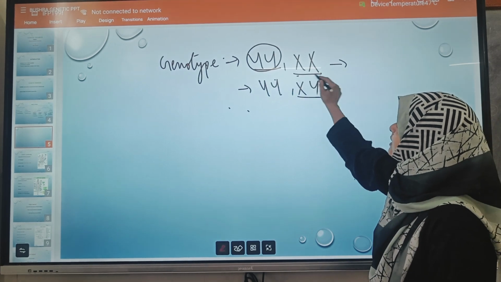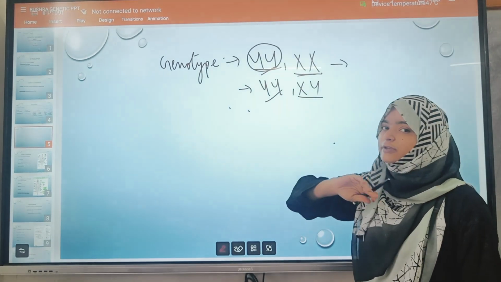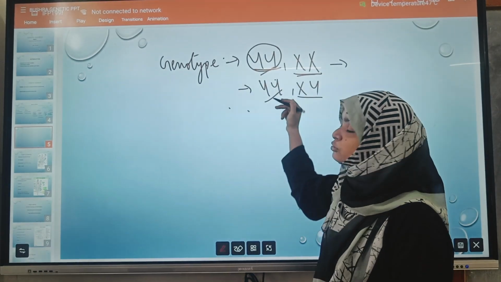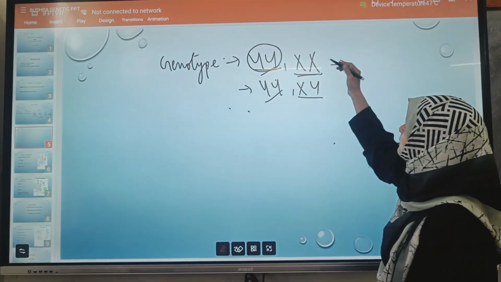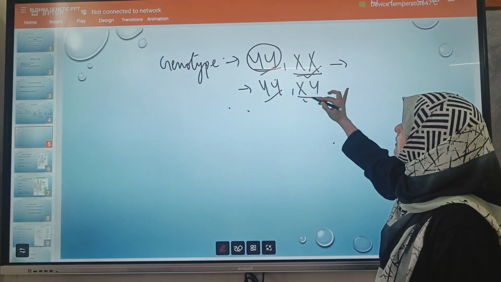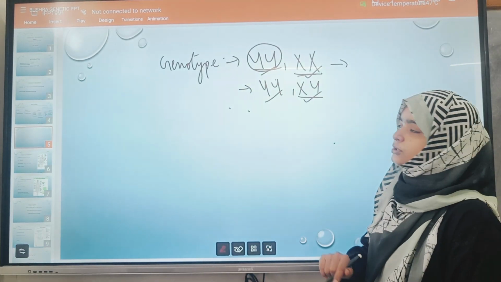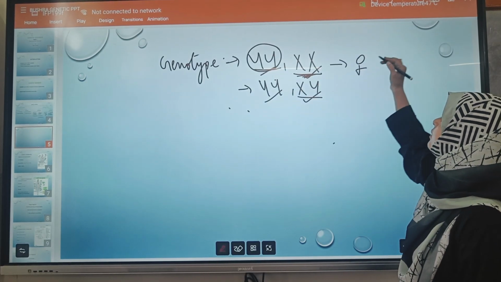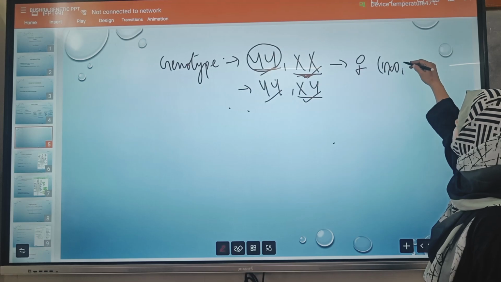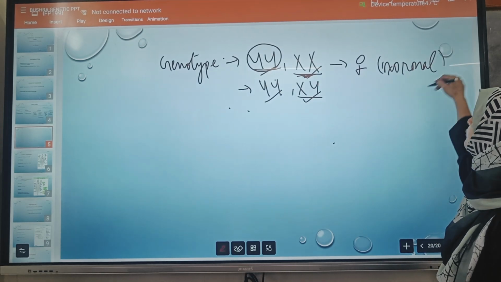Here the 44 is the same for all, so we cannot differentiate on the basis of this which one is male or which one is female. How can we determine? We can differentiate on the basis of the allosomal chromosomes. So if it has XX, it is the genotype of a normal female.